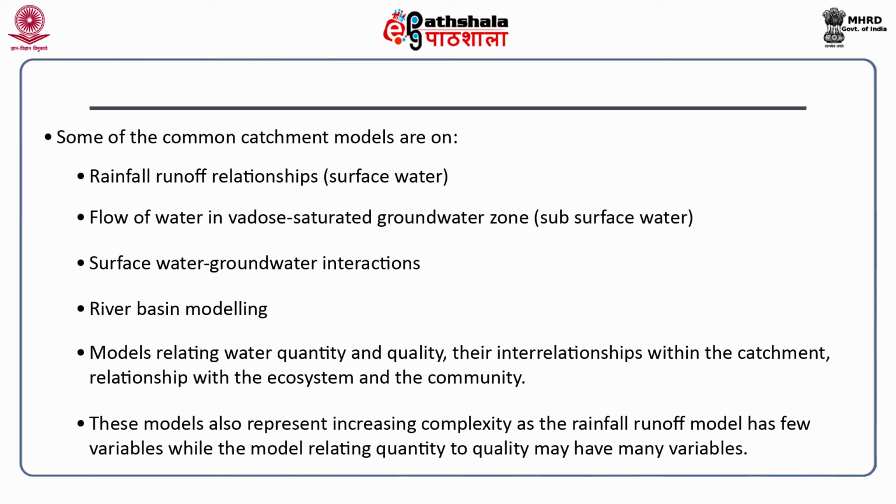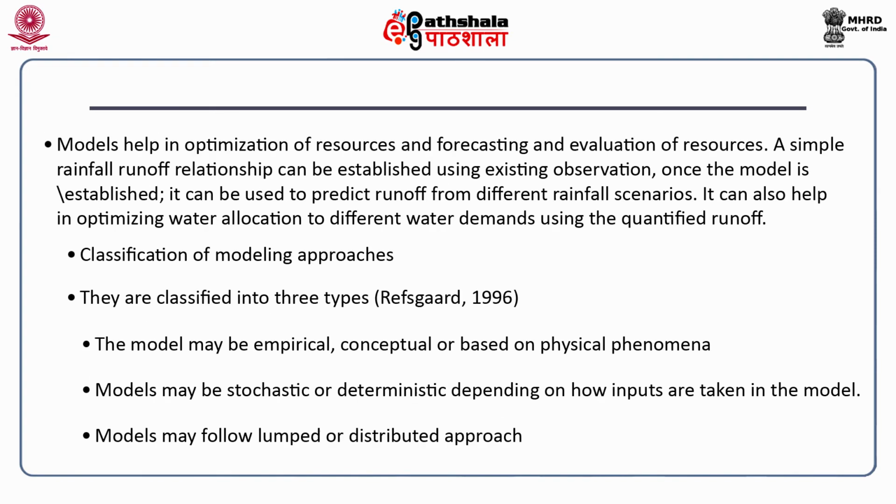The rainfall runoff model happens to be one of the easiest, least complex models, while as we move on to river basin modeling, it gets more complicated. So, if we look at the classification of the modeling approaches, what we find is that the model could be empirical, conceptual, or based on a certain physical phenomena. So, it could only be one or two variables.